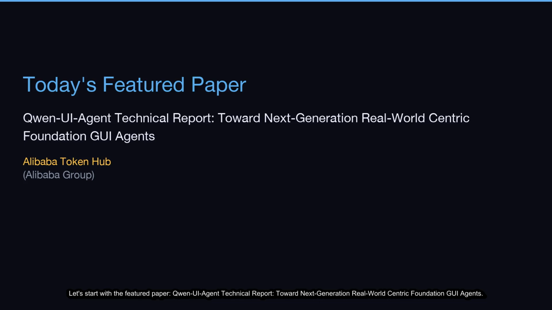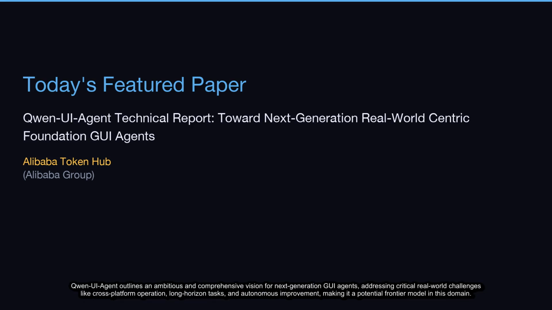Qwen-UI-Agent Technical Report: Toward Next-Generation Real-World Centric Foundation GUI Agents by Alibaba Token Hub from Alibaba Group. Qwen-UI-Agent outlines an ambitious and comprehensive vision for next-generation GUI agents, addressing critical real-world challenges like cross-platform operation, long-horizon tasks, and autonomous improvement, making it a potential frontier model in this domain.